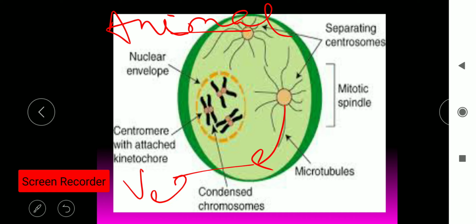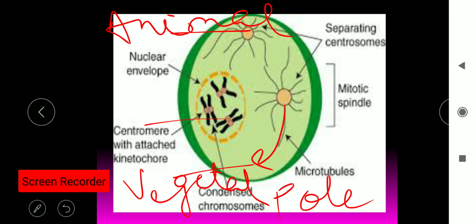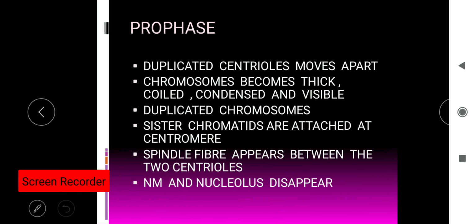Just like the Earth has the North Pole and the South Pole, in the same manner the polarity is provided by these two centrioles. So that is why it is said that duplicated centrioles move apart and form the two poles of the cell, that is the animal pole and the vegetal pole.